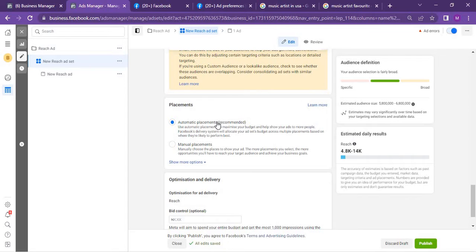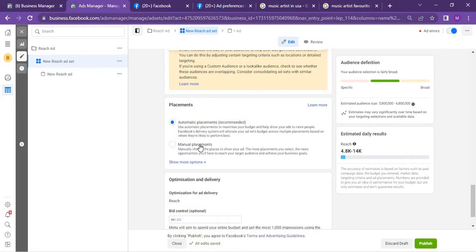marketplace, Facebook newsfeed rather, Instagram newsfeed, Facebook stories, Instagram reels. There are a whole lot of places where you can actually place your ad according to your setup. Now let's take a look at the two types of placement we have. We have the automatic placement, which is always recommended by Facebook, and we have manual placement.